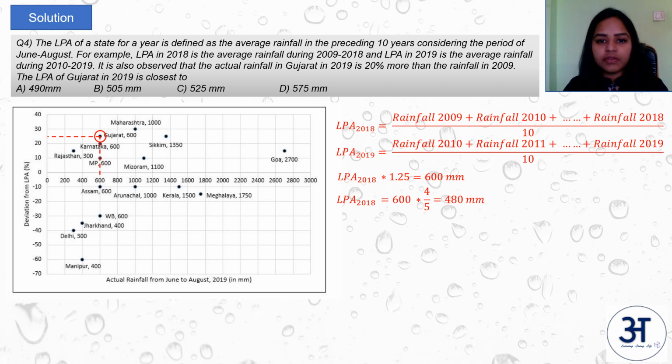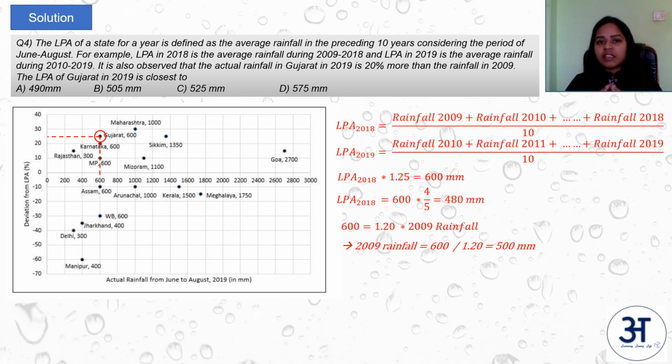So we know LPA of 2018. Now we should find the LPA of 2019. We also know one more data that it is observed that the actual rainfall in Gujarat in 2019 is 20% more than the rainfall in 2009. So 600 is the rainfall in 2019. So that is 20% more than that of 2009. So 1.2 into 2009's rainfall. So 2009's rainfall is 500 mm.